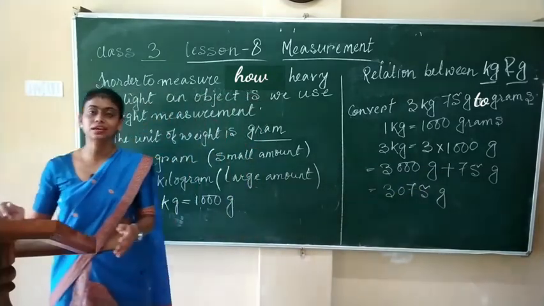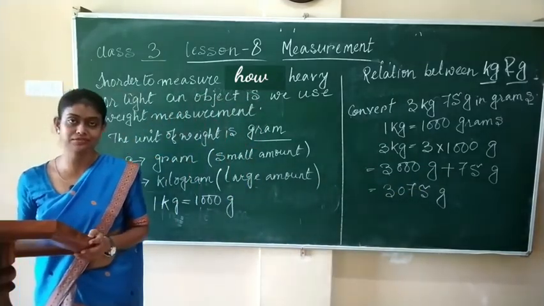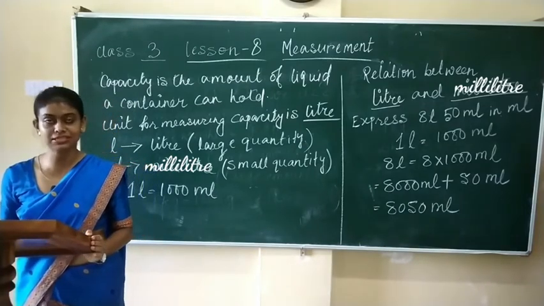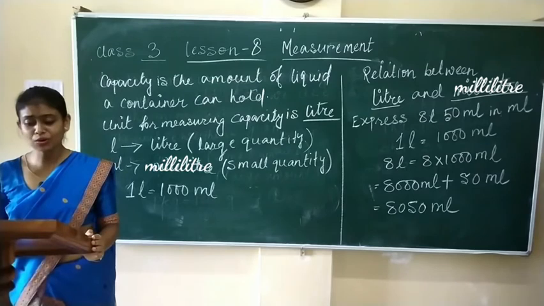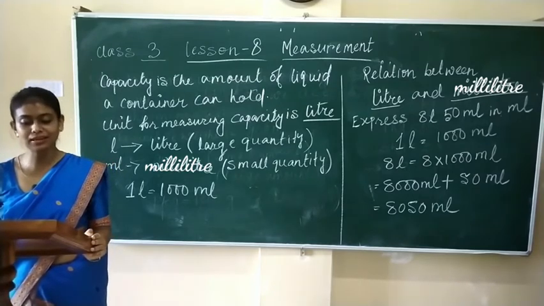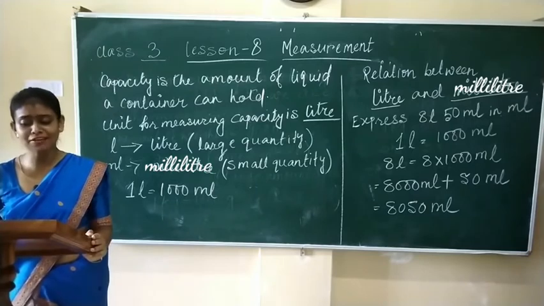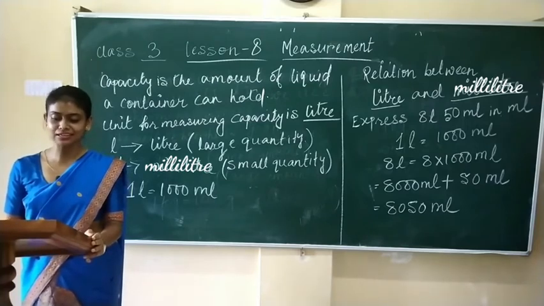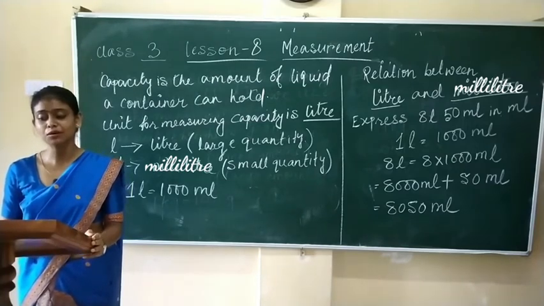Next we will see how to measure capacity. So children, let's see how to measure capacity. We know any liquid things like water, milk, oil do not have any definite shape or size. They take the shape of a container into which they are poured.